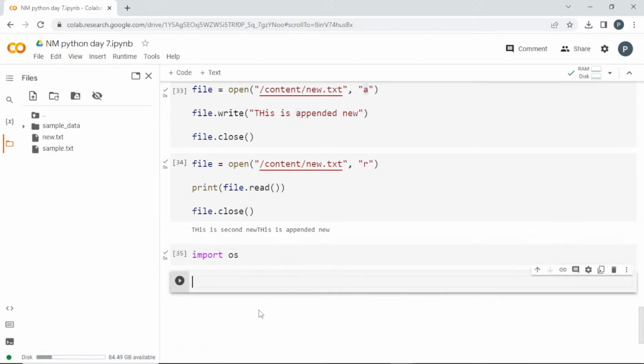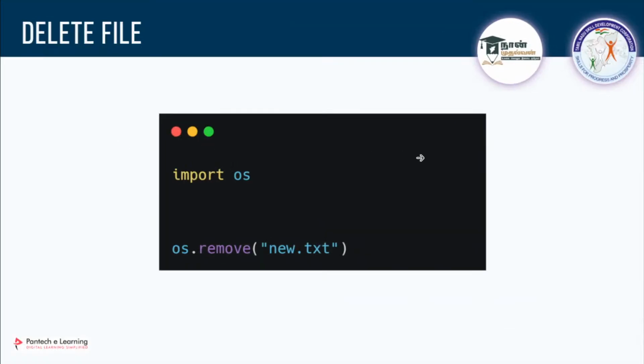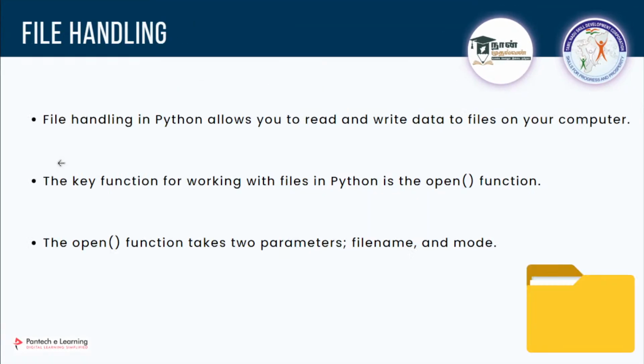Once I want to use it, os.remove, and I have to pass the name of this file. If I want to remove this sample file, let me copy the path here and paste it here. Is it clear? If I run this file, it is going to delete that file. See here, if I refresh it, that file is actually gone, right? Clear? Is it clear, guys? If I want to remove this new file also, I can take that also, it will be deleted. So this is file handling. You can add or write, create a new file and delete your file with the help of Python.